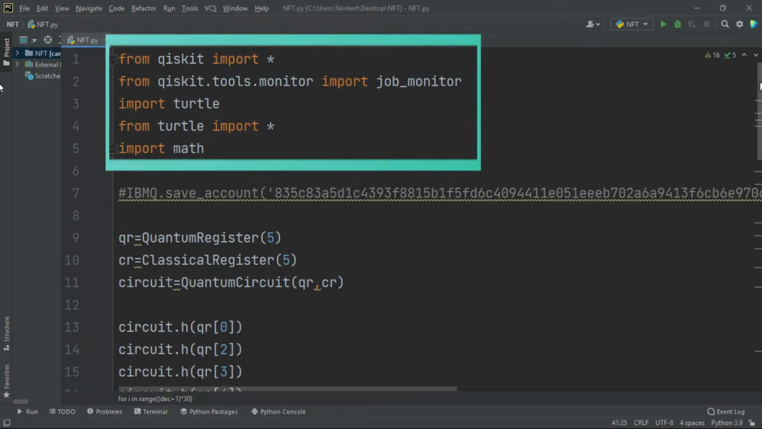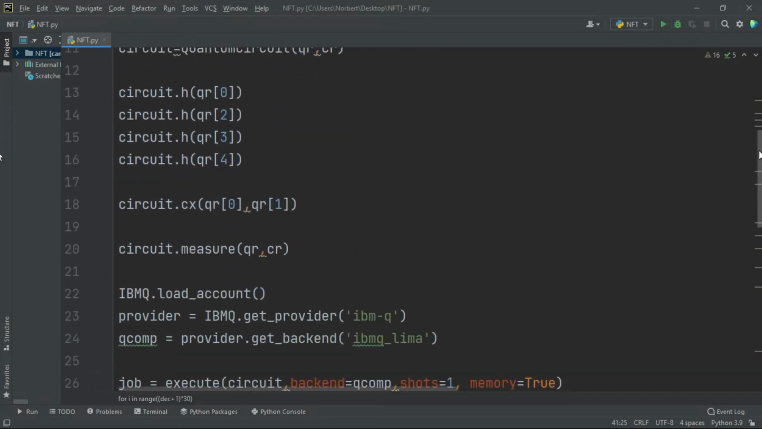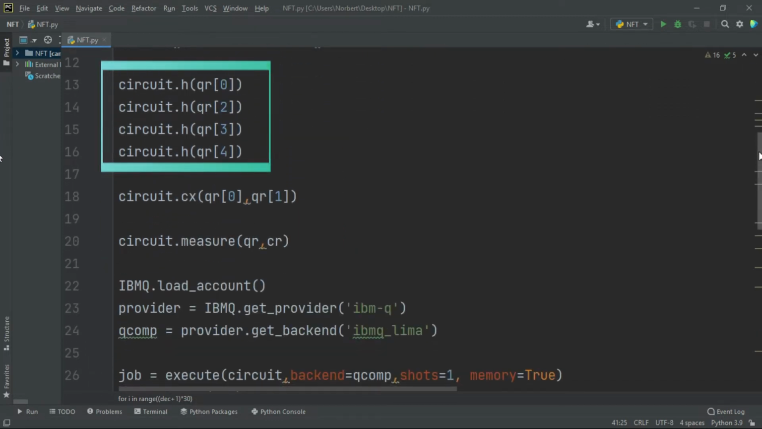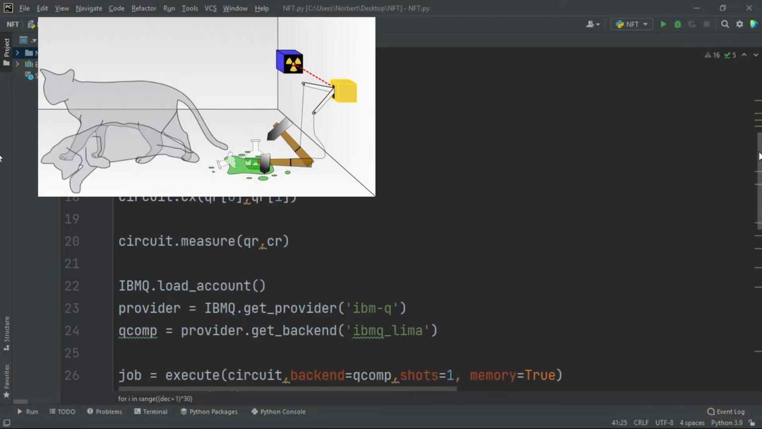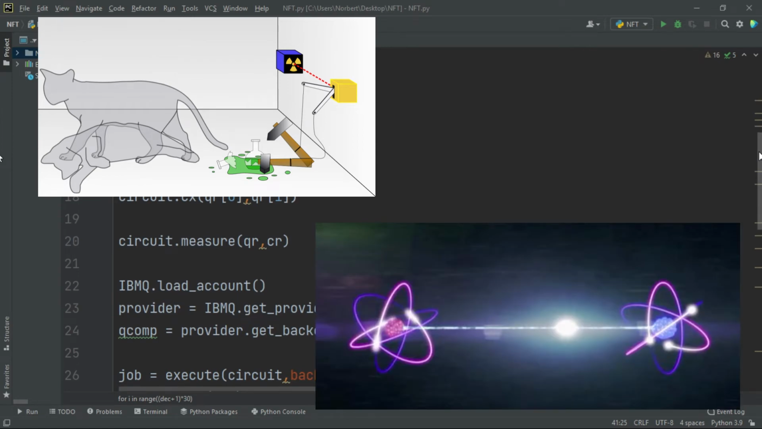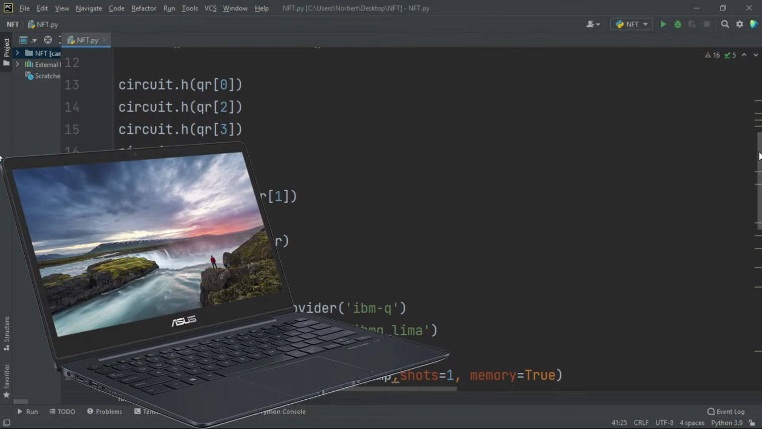Okay, here I'm importing needed libraries, and here building a quantum circuit with 5 qubits, putting 4 of the qubits in the superposition state and creating entanglement between 2 qubits. Superposition and entanglement are two strange phenomena that make quantum computers very different from ordinary computers.